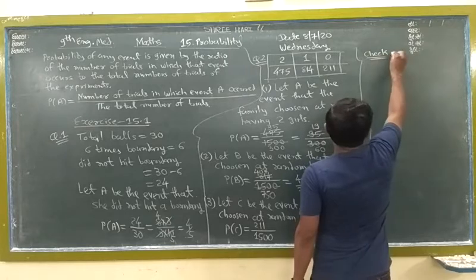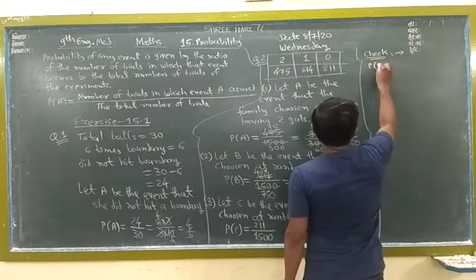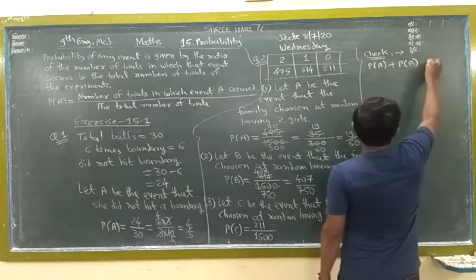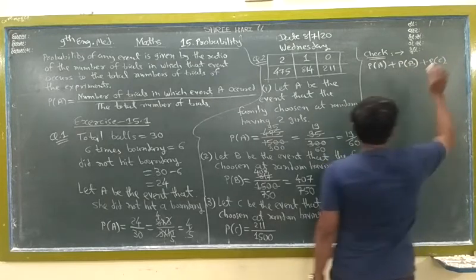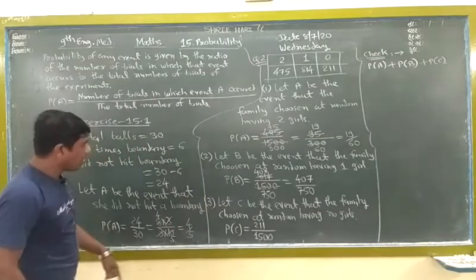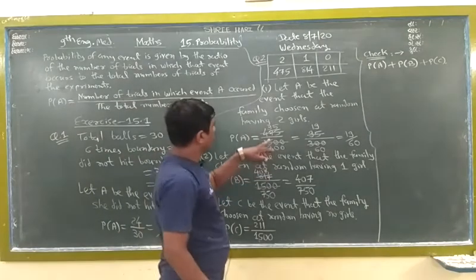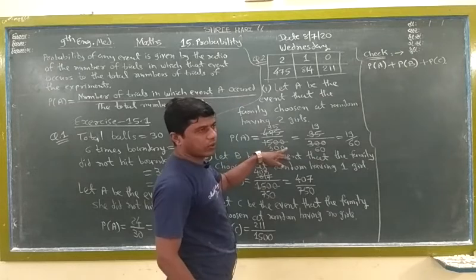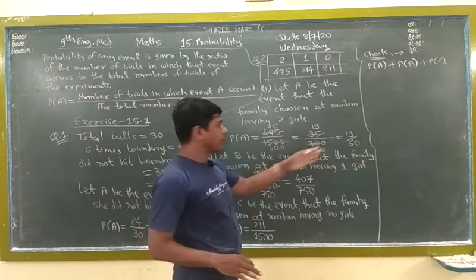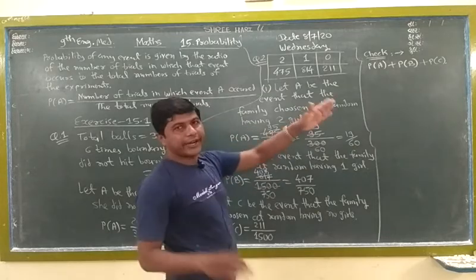Check first whether probability of A, probability of B and probability of C. Probability of A is 475 by 1500, because we know that after cutting the answer, we need to prove that this addition is 1.